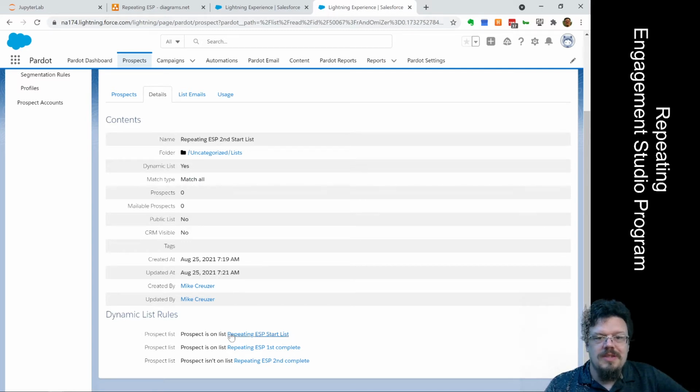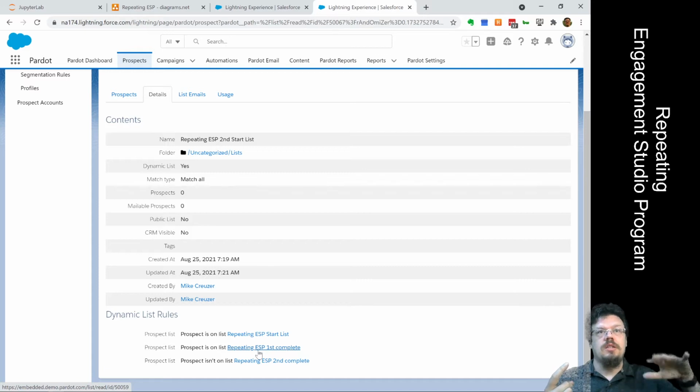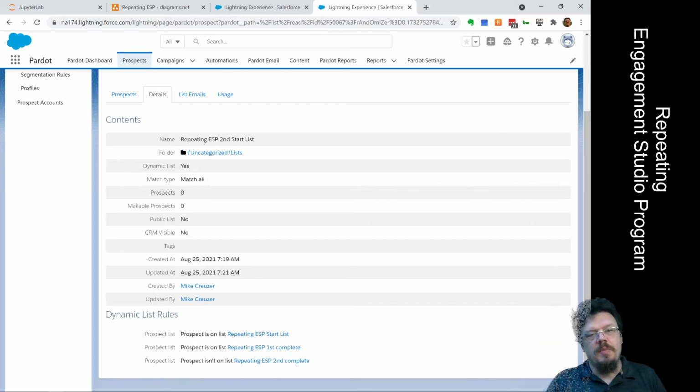So the prospect again shows up on our static ESP start list. The prospect is on our static ESP 1 is complete, so we're checking to say, hey, they're on the static list. We want to run through the ESP, but hey, they're on the complete list for the first ESP. So now it's the second ESP's turn, and we enforce that by making sure we're not on the second ESP's complete list.